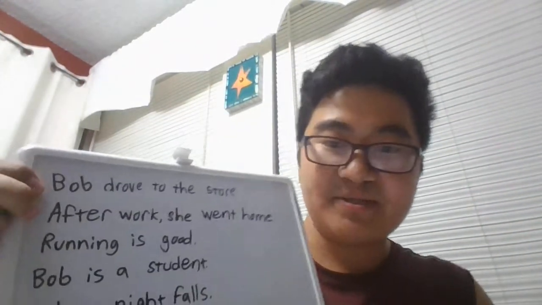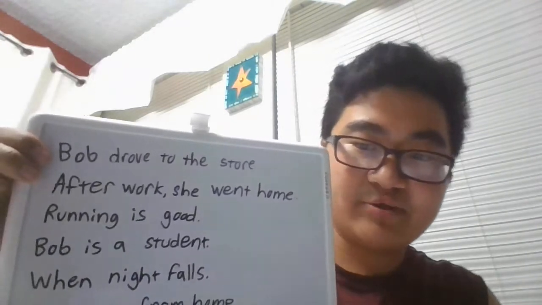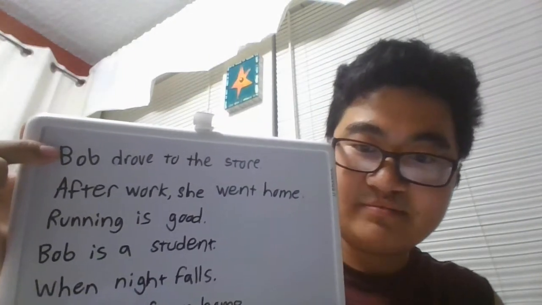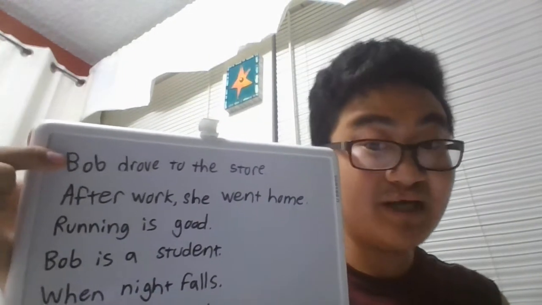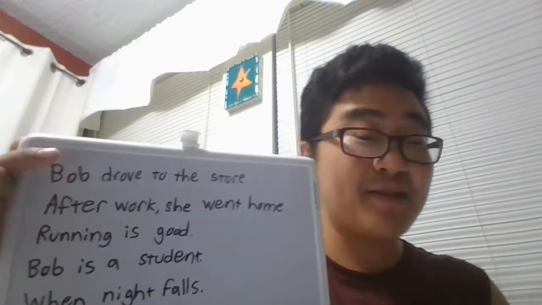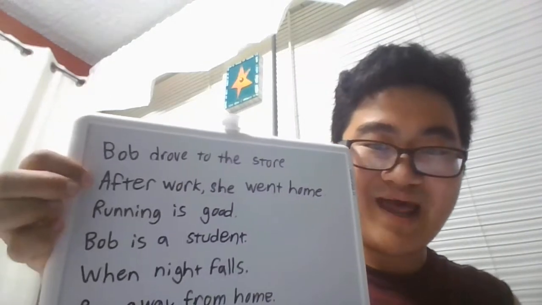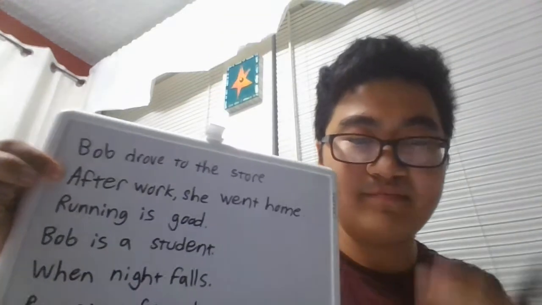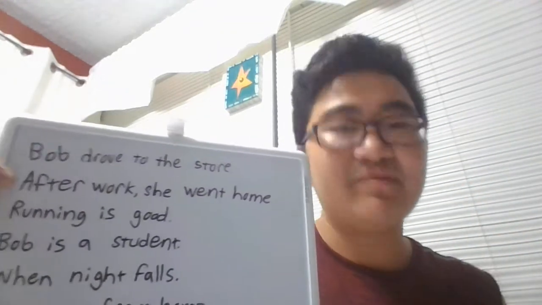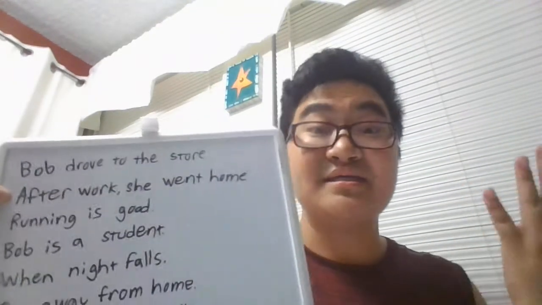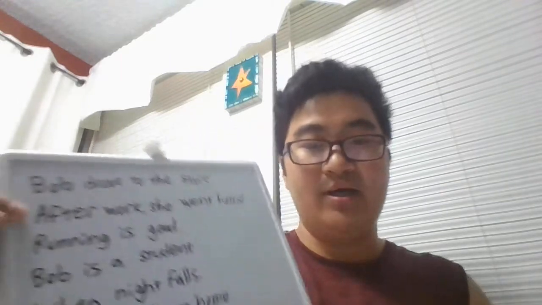Let's look at these first two sentences. We got "Bob drove to the store." What is the verb here? I'll assume you guessed "drove." You drive, that is an action verb. And then, "after work, she went home." "Went" here is the verb. Going somewhere is a verb. It is an action. So yeah, congratulations if you got that right. We got two types of verbs, action verbs and linking verbs.